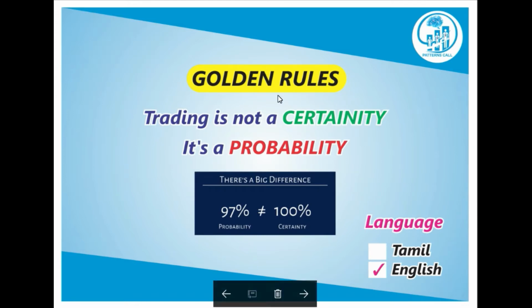This is the golden rule for trading. Trading is not a certainty; it's a probability. These two words, just fix them in your mind, because trading is not a certainty; it's a probability. Okay, there is a big difference between these two words. Probability is here 97%, certainty is here 100%. This is just for the example.